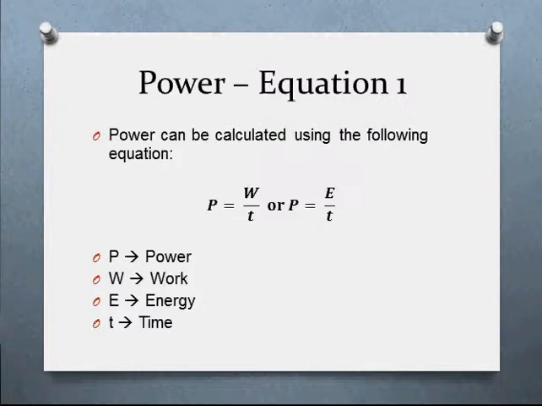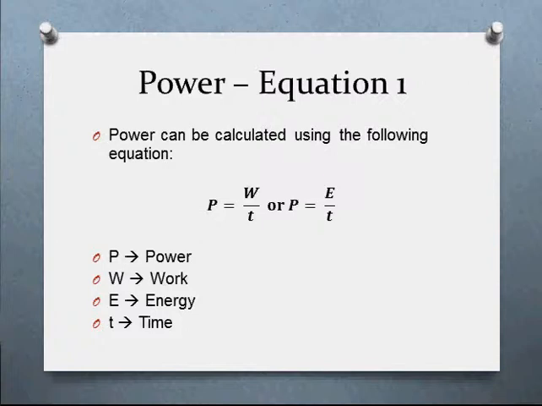Now, you can also think of it in terms of energy, in which case power is equal to the energy done over a period of time. So either of those equations will work. You just have to think about what basis you're working on. Now, our work is going to be in joules. Same with energy. We're dealing with joules. That's the SI unit we're going to be working with. Time is going to be in seconds. So what we're really working with here is power in joules per second. We'll get into that unit in a little bit. But this is the first version of our power equation. How much work we do in a period of time.